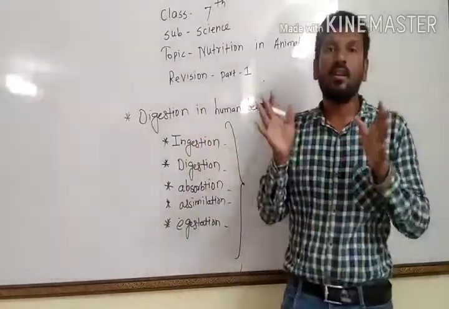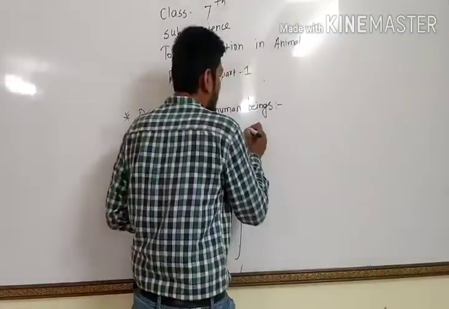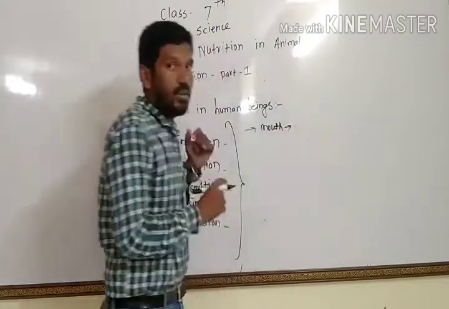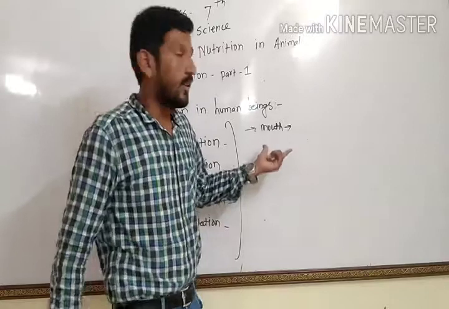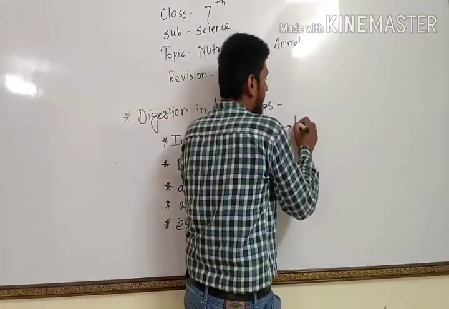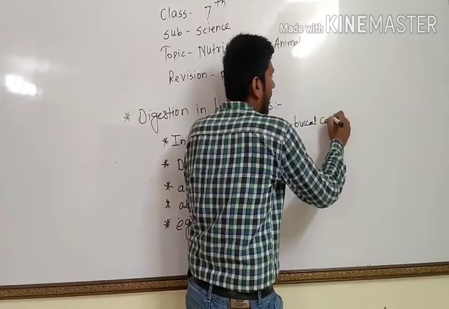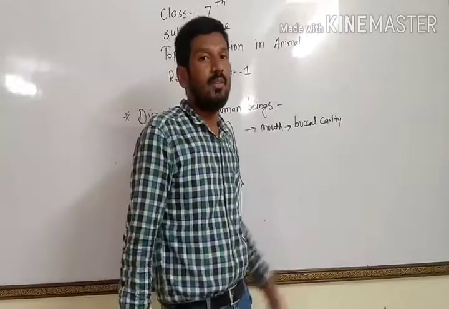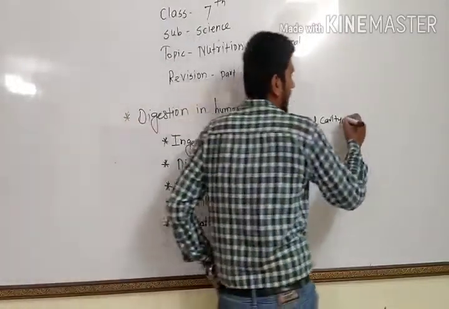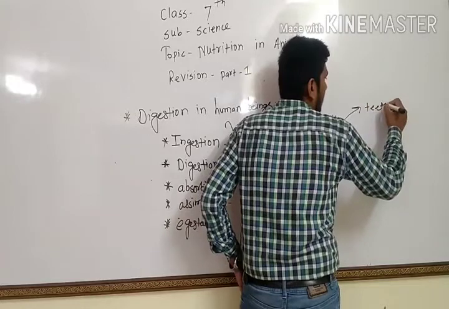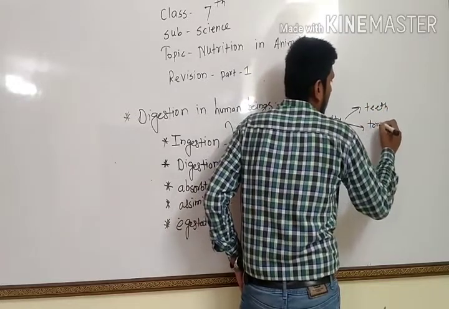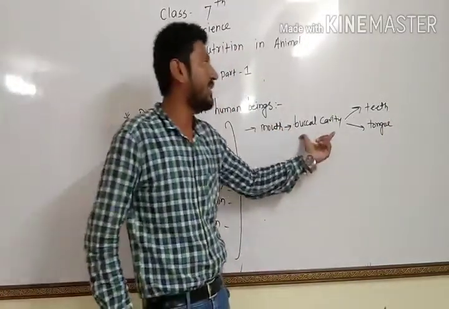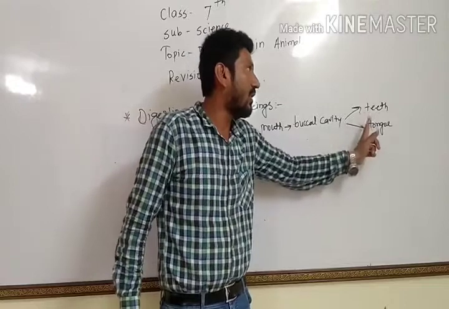Whenever the food enters our mouth, there are two different organs in the buccal cavity. We call that part the buccal cavity. Two organs are present in it, teeth and tongue. Now, what is the function of teeth and tongue?